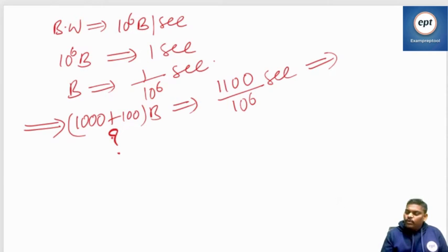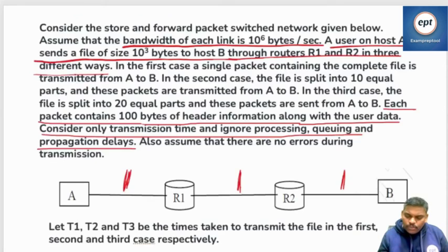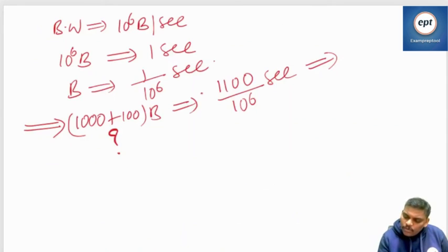This is one link. We are talking about one link. If you want three links, calculate into 3. So 3 into 1100 by 10 power 6.